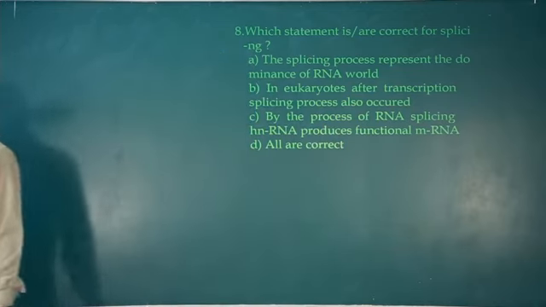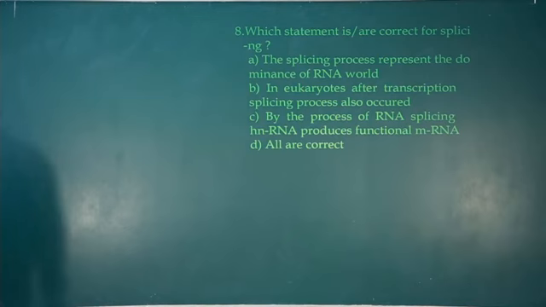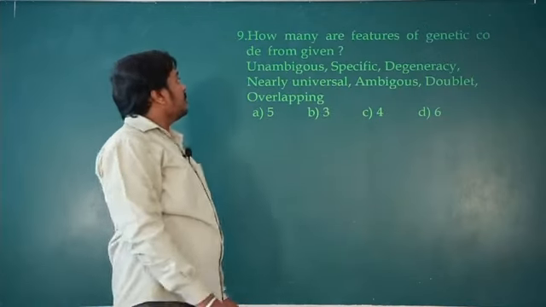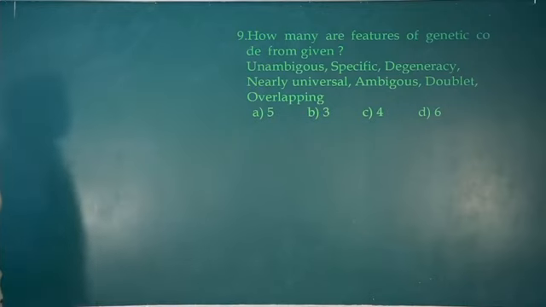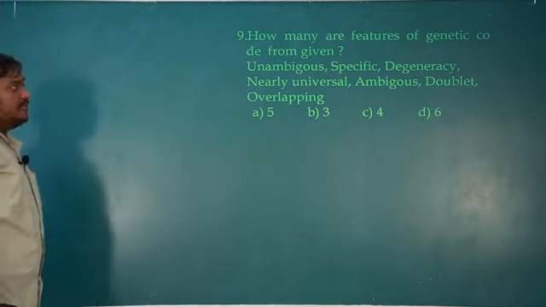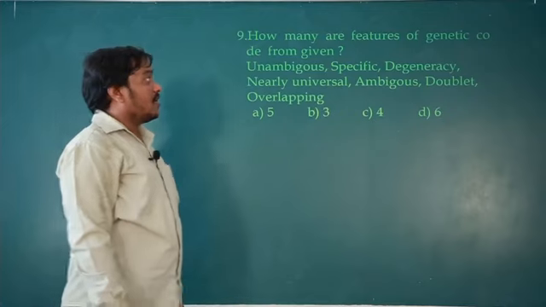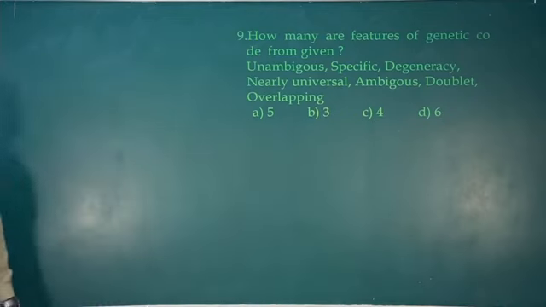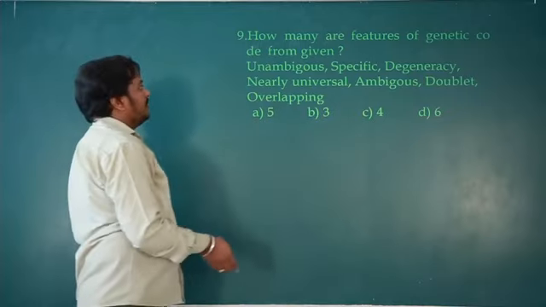Okay, next question number 9. So how many are the features of a genetic code from the given? Unambiguous, specific, degeneracy, nearly universal, ambiguous, doublet, overlapping. So ಇಷ್ಟರಲ್ಲಿ ಯಾವುದು ಪ್ರಾಪರ್ಟಿ ಆಫ್ ಜೆನೆಟಿಕ್ ಕೋಡ್? Let me deal with this.